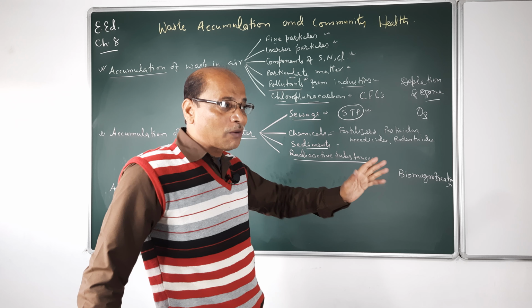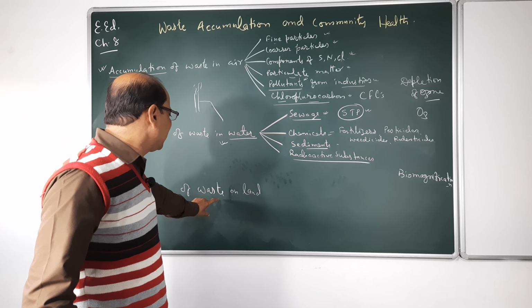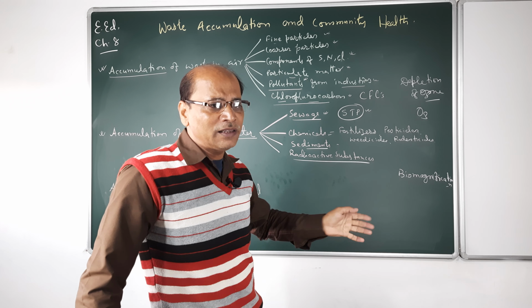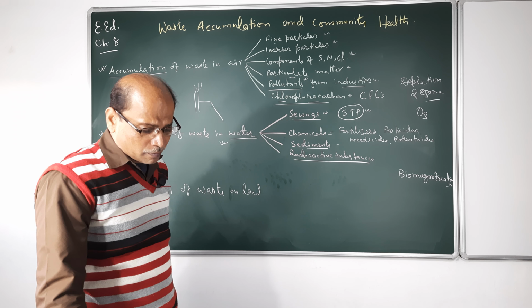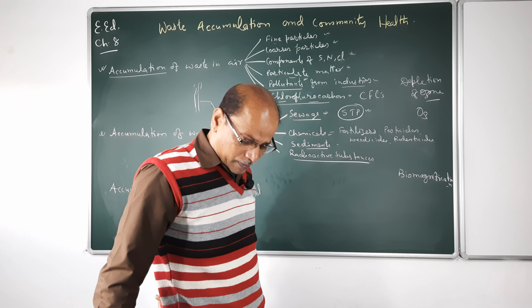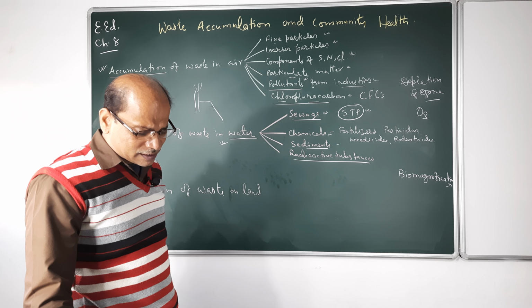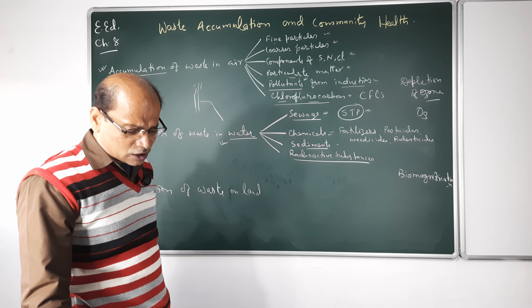So land is also polluted, which means accumulation of our own waste on the land, which we throw. The sources are domestic sources, agricultural sources, building and demolition sources, industrial sources, commercial sources, mining sources, hospital and pathological centers.